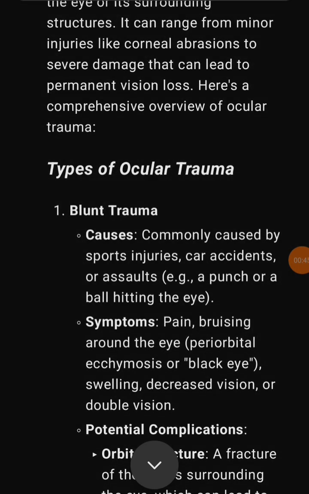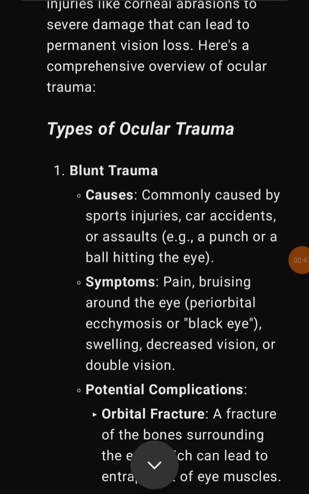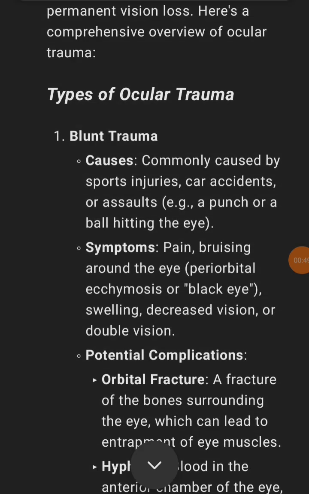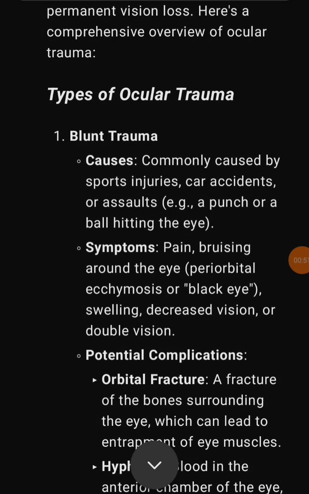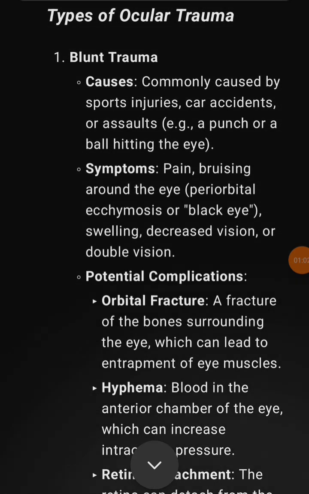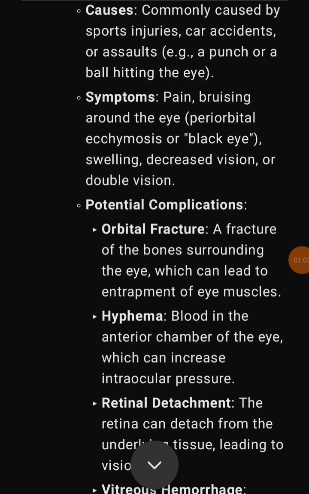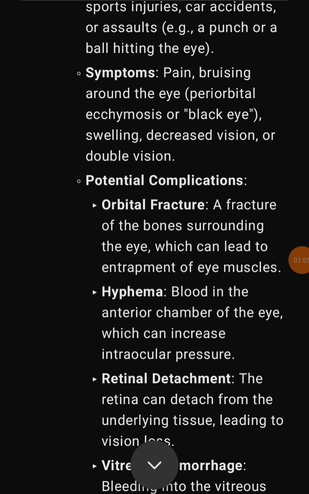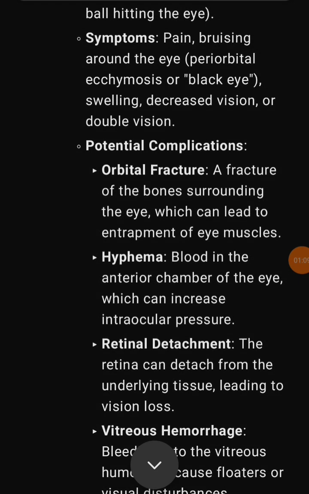Blunt trauma. Causes: commonly caused by sports injuries, car accidents, or assaults, e.g., a punch or a ball hitting the eye. Symptoms: pain, bruising around the eye, periorbital ecchymosis or black eye, swelling, decreased vision, or double vision. Potential complications: orbital fracture, a fracture of the bones surrounding the eye which can lead to entrapment of eye muscles.